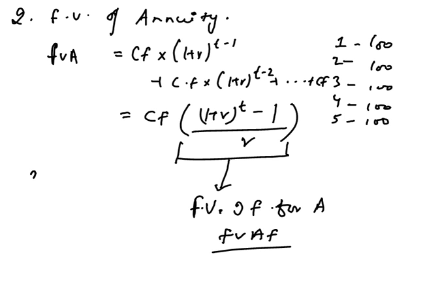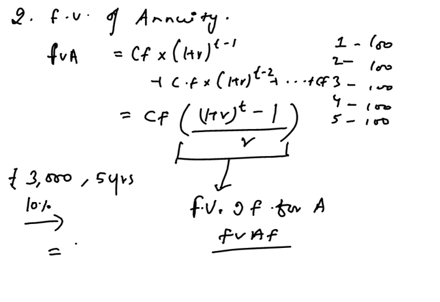Suppose you are depositing 3000 rupees annually in a bank, for 5 years, and the deposit gives you some compound interest of 10 percentage. So we want to find what will be the future value of this series of deposits at the end of 5 years. Assume that each deposit occurs at the end of the year. That's a very important thing. At the end of the year only the deposit occurs. So the future value of this annuity is given by this formula.